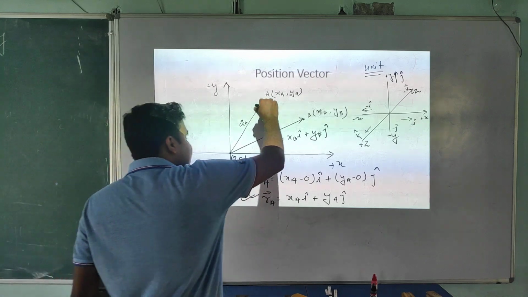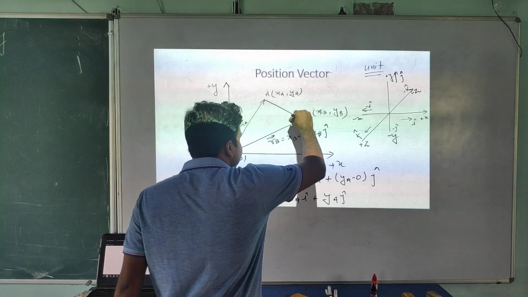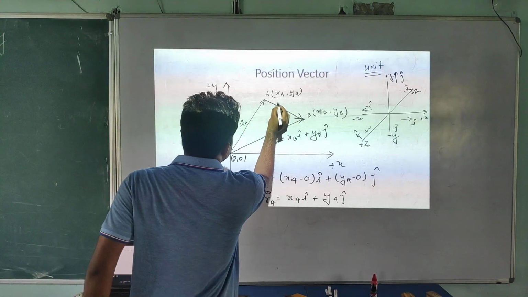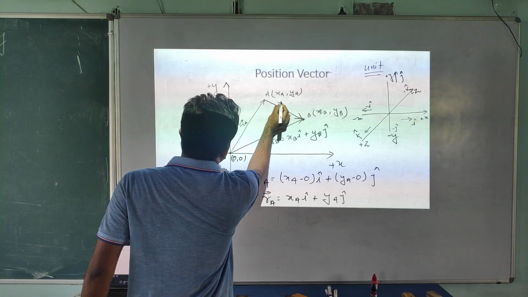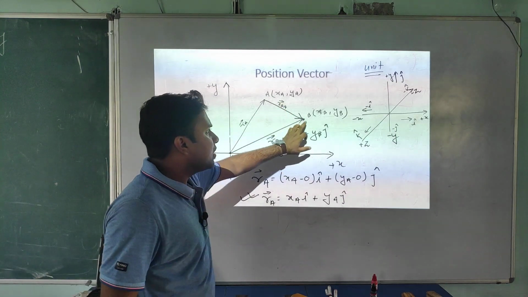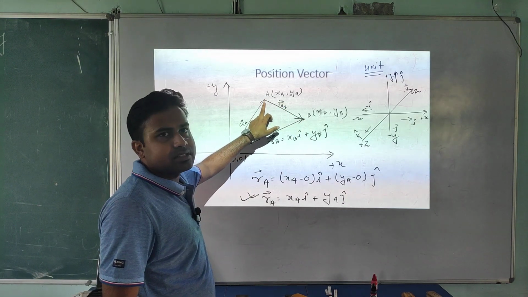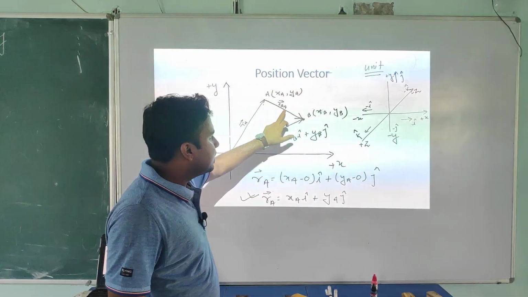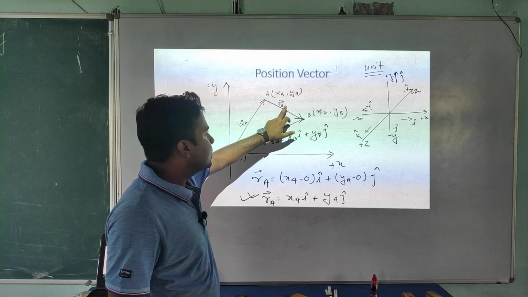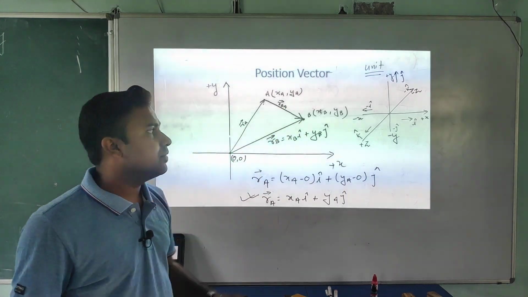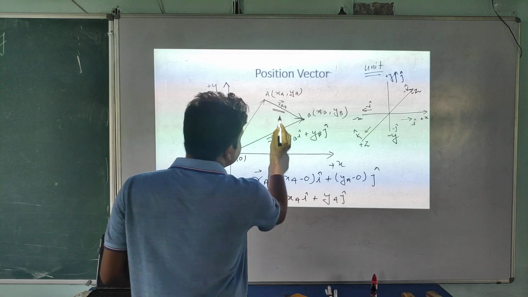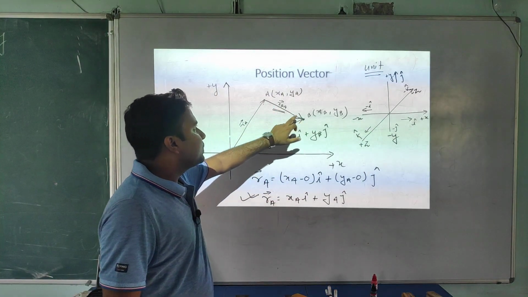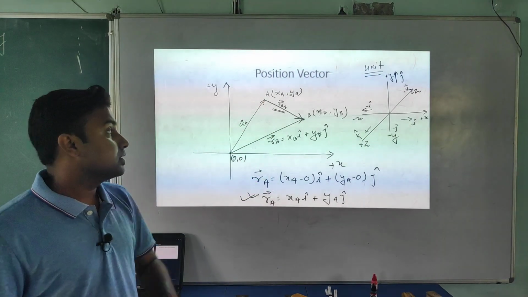Now student, if a vector is written here like this, what is the name of this vector? This vector you can write RBA, position vector of B with respect to A. Look at this, the tail is at A point, and head is at B point. So this is the RBA vector, very important student. And how will you read this? Position vector of B with respect to A. Try to understand.